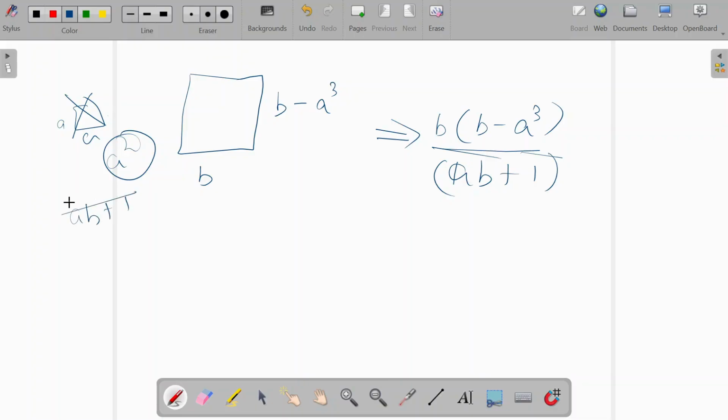If we can show that ab plus 1 can never divide this remaining part into a proper integer, then our overall proof comes out: if it divides, the only solution is a square, which is a perfect square.